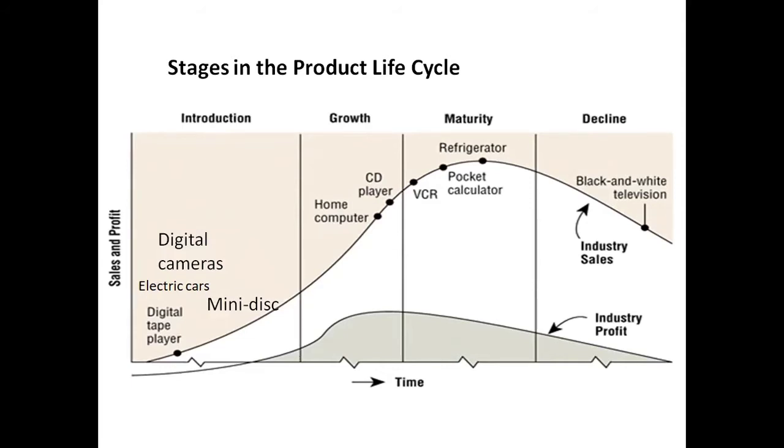Earlier we were having small video game players, they all are in a decline stage where the sales of those products are coming down drastically. Radios are also in the decline stage, which were earlier in the maturity, growth and introduction stage. So this is about the stages in the product life cycle.